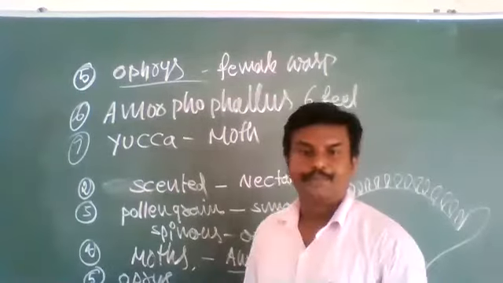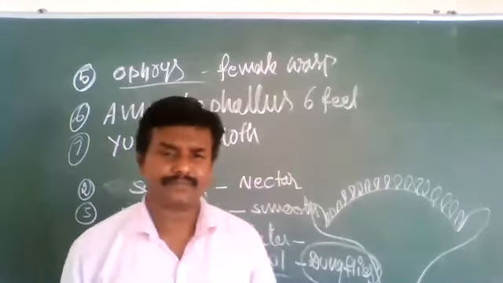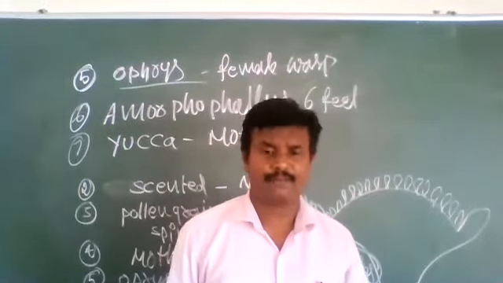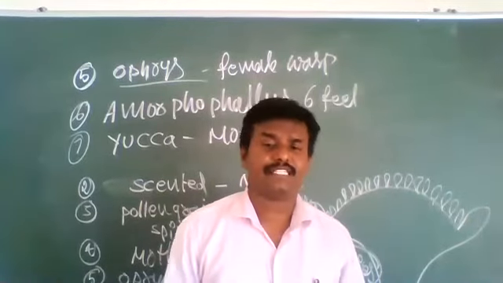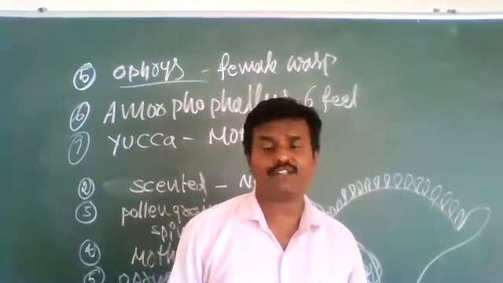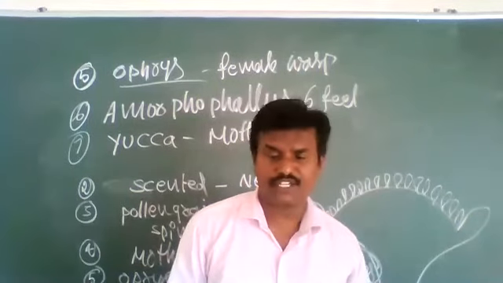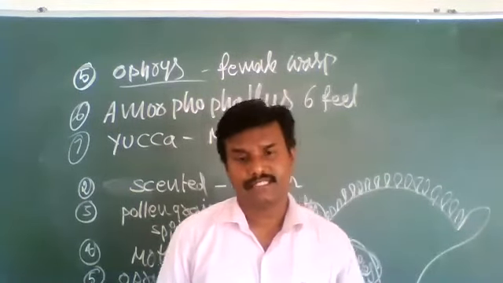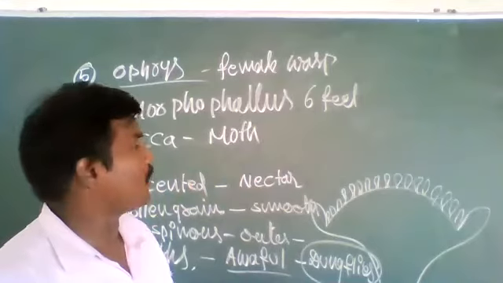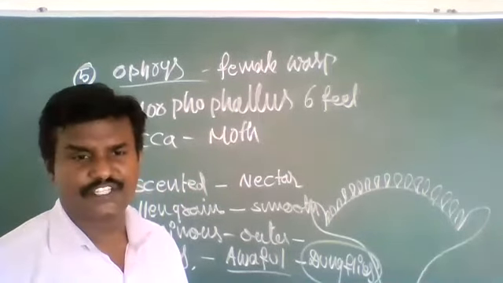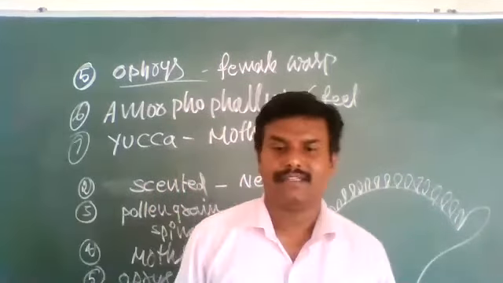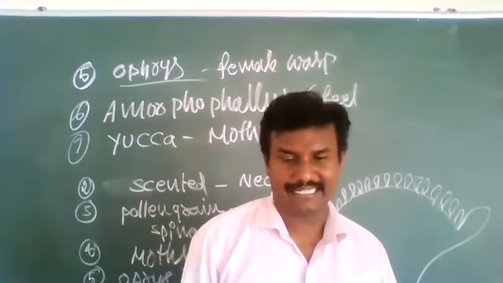In that way, flowers get pollinated by various kinds of insects. For that, they show various kinds of modifications. Okay, that's all. So this is insect pollination and their modifications to attract insects for cross pollination.